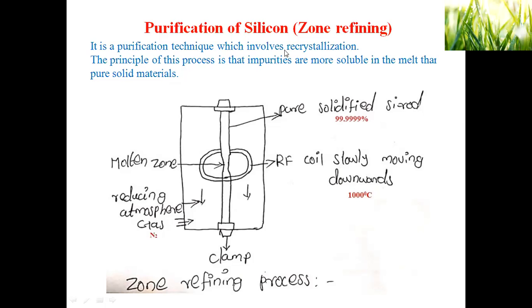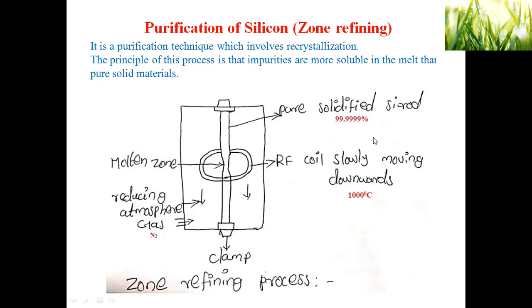You see the diagram, a very simple diagram. Here we have so many components. This is like a closed chamber where the silicon rod is vertically clamped. Next, this is a radio frequency coil.